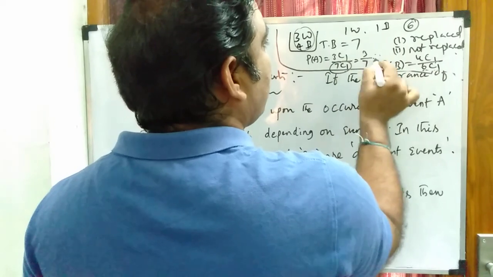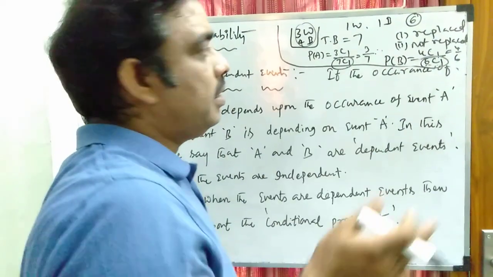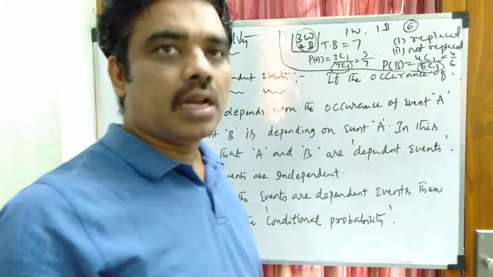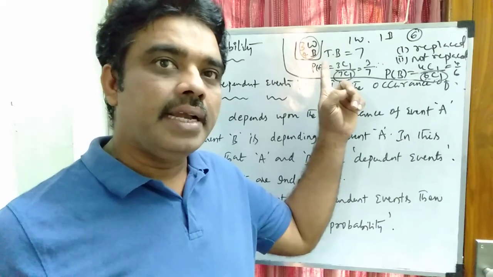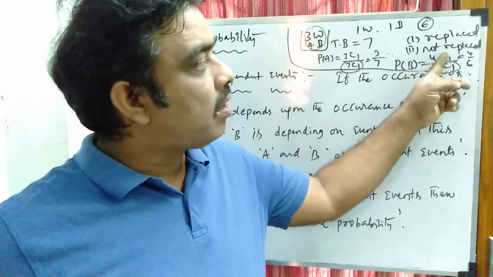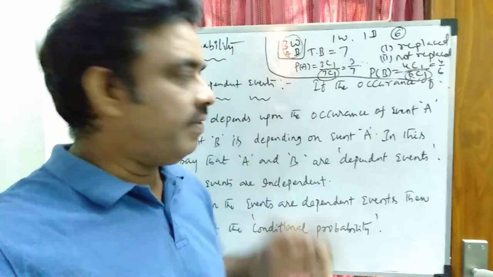Here the denominator will get changed. The probability is 4 by 6. There is a change when the ball is replaced and not replaced. When the ball is replaced, the events become independent events. When the ball is not replaced, the second event is depending on the first event. Clear?